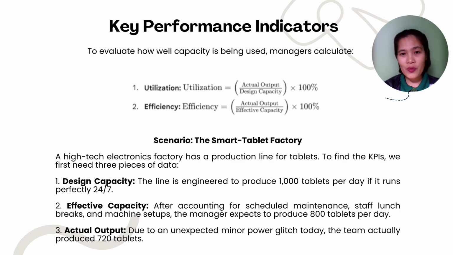Now, your actual output is also different from your effective capacity. Actual output refers to what was actually produced, which is, for example, you produce 720 tablets due to a power glitch or any technical problem that might have occurred during your production.